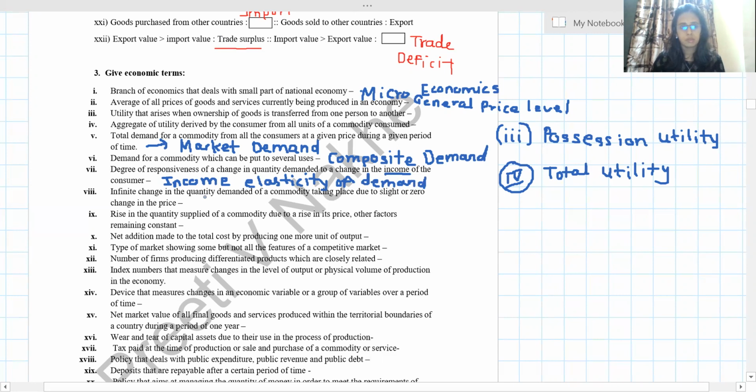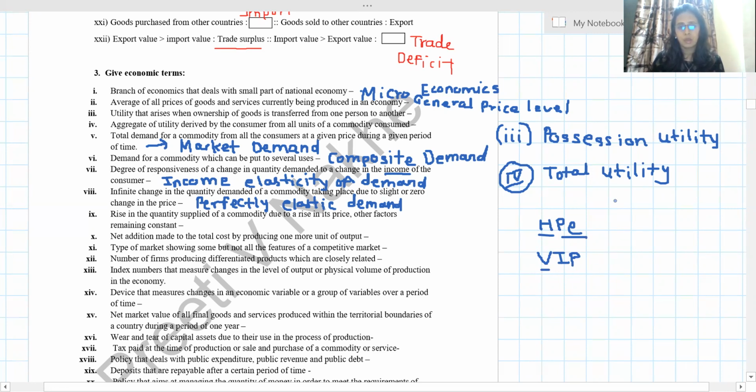Next, infinite change in the quantity demanded of a commodity taking place due to slight or zero change in the price. That is called perfectly elastic demand. Students, for this purpose I have already told you we are going to remember HPE and VIP. H stands for horizontal, P for perfectly elastic, and V stands for vertical.